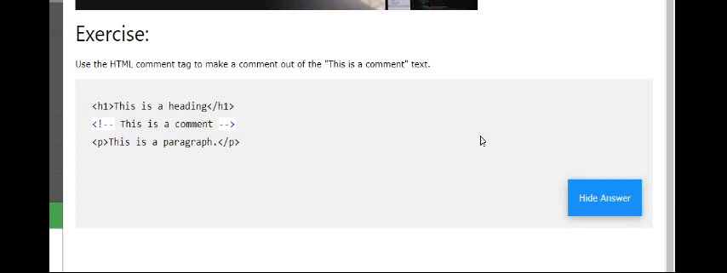Okay, this is the program. This is the heading. This is a paragraph. To create a comment, we are going to use these symbols. In the starting only we use the exclamatory mark. In the ending we cannot use the exclamatory mark.